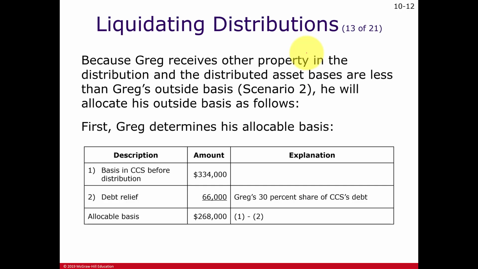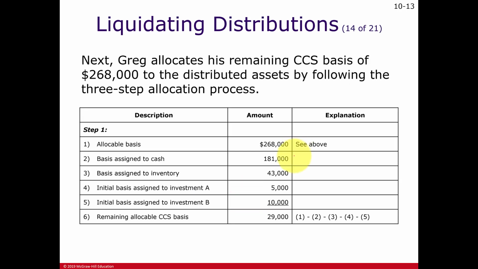Here's the detail of the calculation. Here's the total we start off with. And the first thing we do is reduce it by the amount of share of liabilities being relieved of for the partnership. Again, we're always told that this 66 is already inside of this cost basis here. So the rest of the cost now we first allocate to cash at face value, inventory hot asset at cost, and the other capital asset at cost. But again, we're going to increase this up to the fair market value. Here's the rest of the cost we need to allocate.